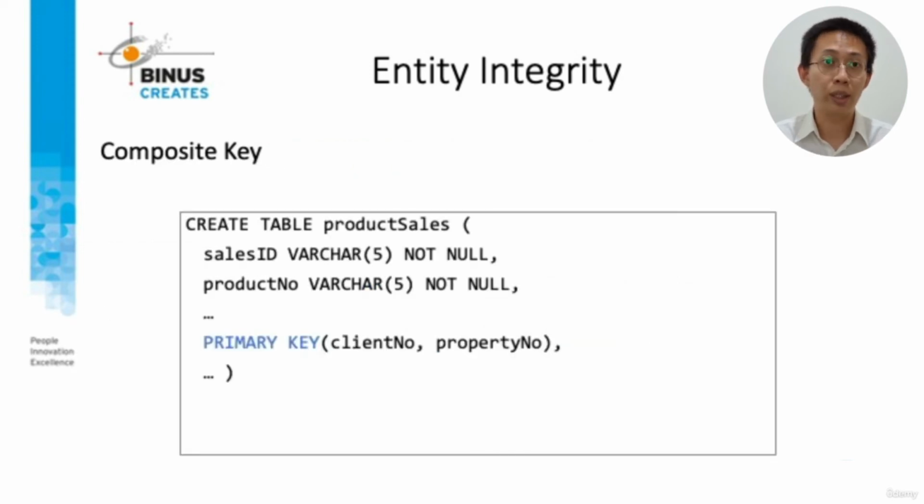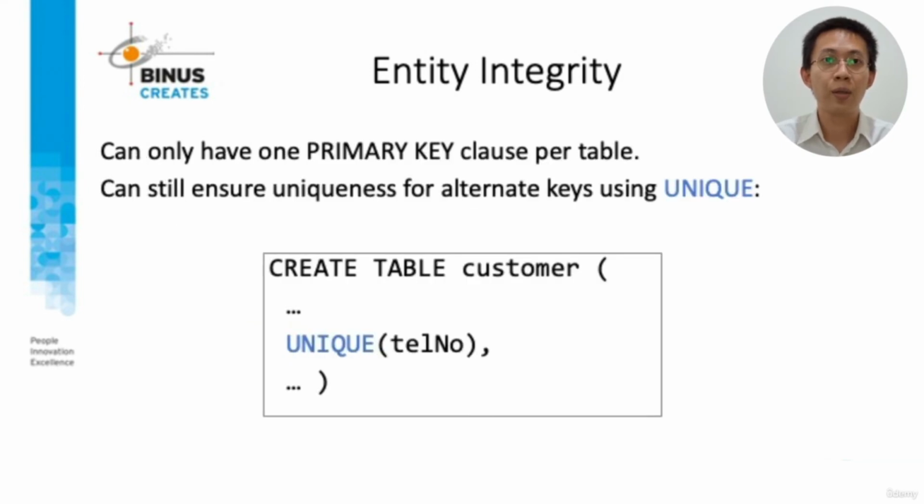If you have a composite key, we need to put the primary key on table level. Here's the example. We can only have one primary key clause per table. If we want to have a unique attribute, we can use the unique clause, and here's the example.